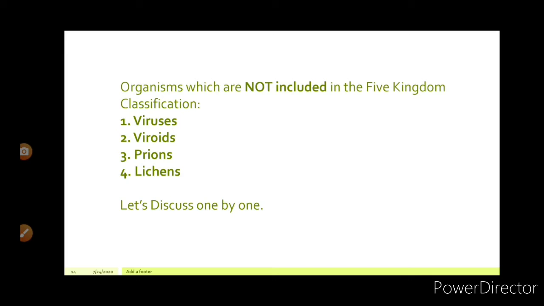Now, these are the organisms which are seen in this slide. For example, viruses, viroids, prions, and lichens. These are not included in the five kingdom classification. Okay, so let us discuss one by one.